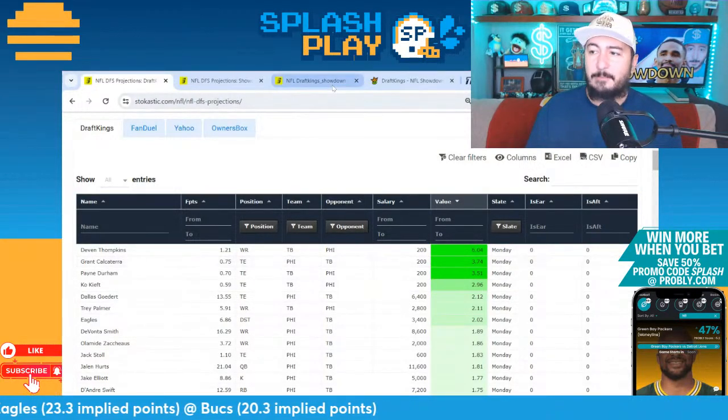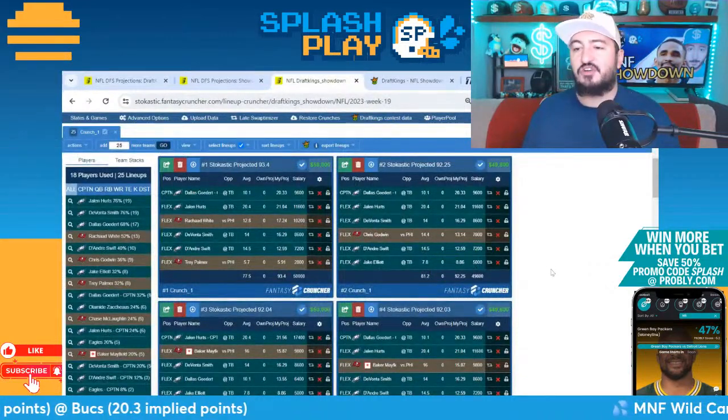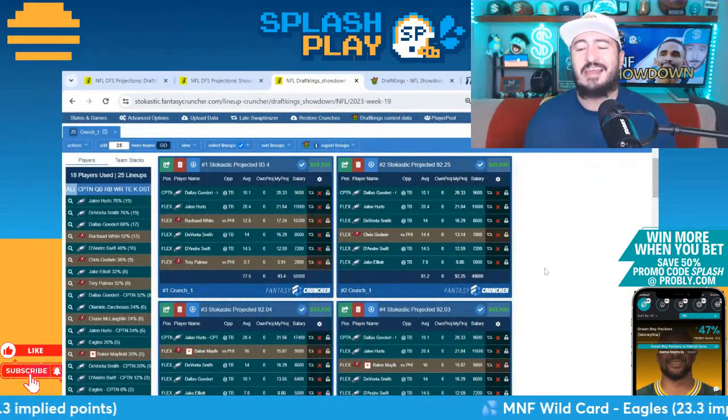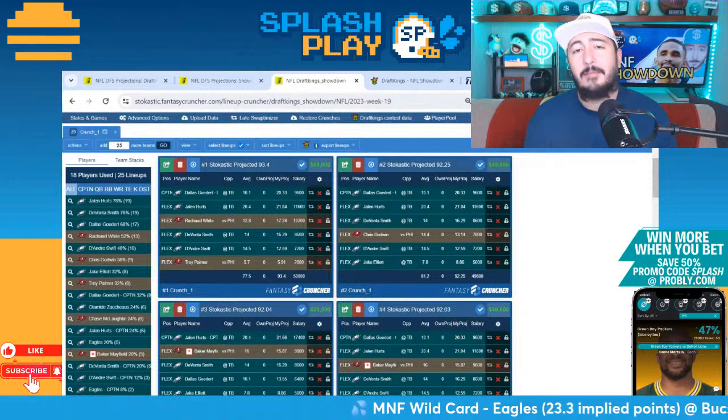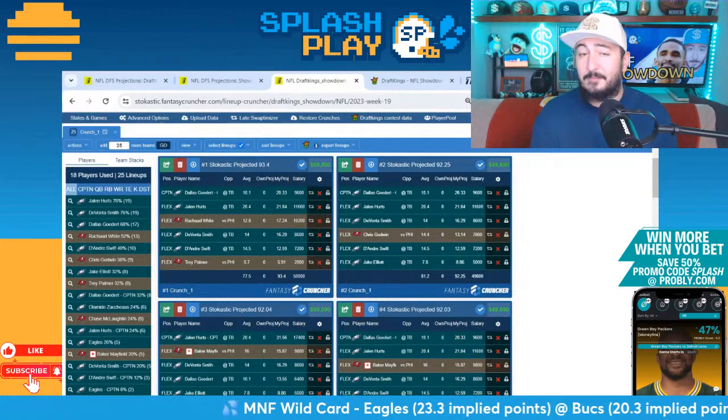We can't look at that ownership, but we can look at the optimizer here on Fantasy Cruncher. And of course, what the Fantasy Cruncher optimizer is going to tell us is not exactly what the field's going to play, but it is going to tell you where the math drives people towards. And this has been something that was really important.